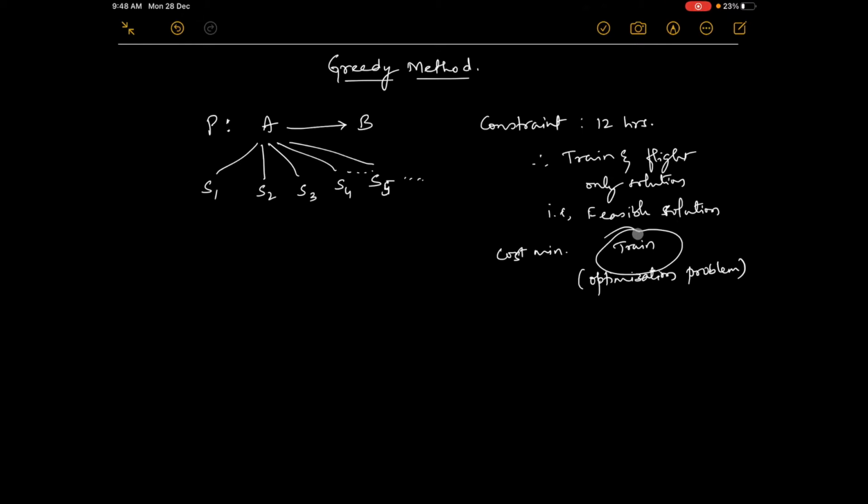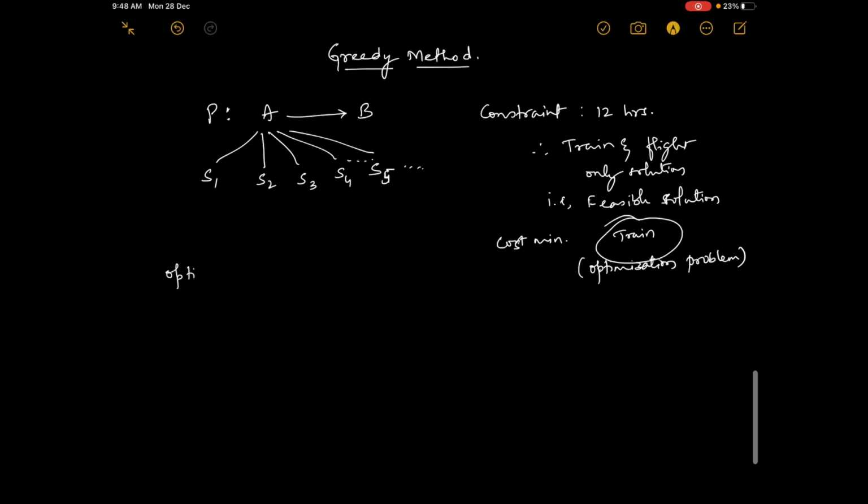So, the strategies used for optimization problems, I'll just write them down. First one is the greedy method.